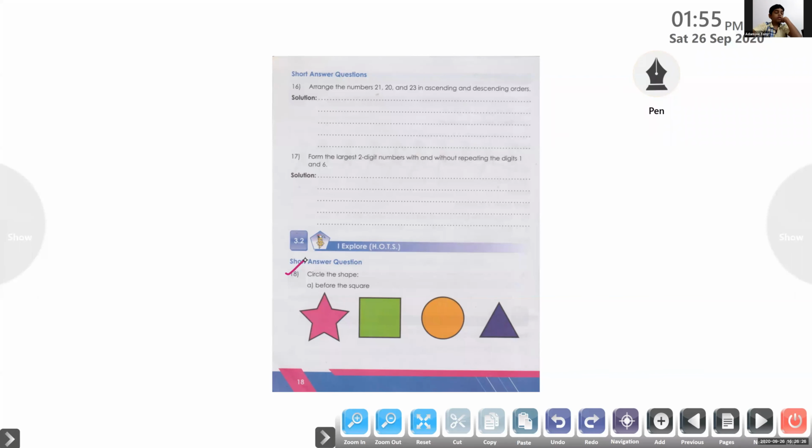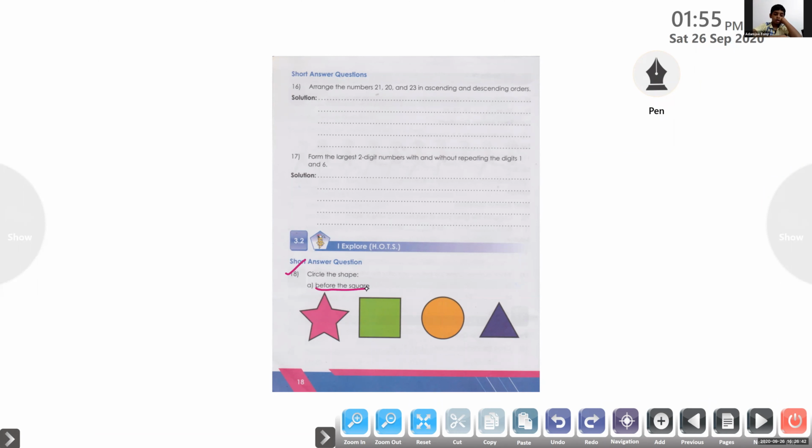Star. Next one. Square. Circle. Triangle. Okay, very good. So we have to circle the shape before the square.